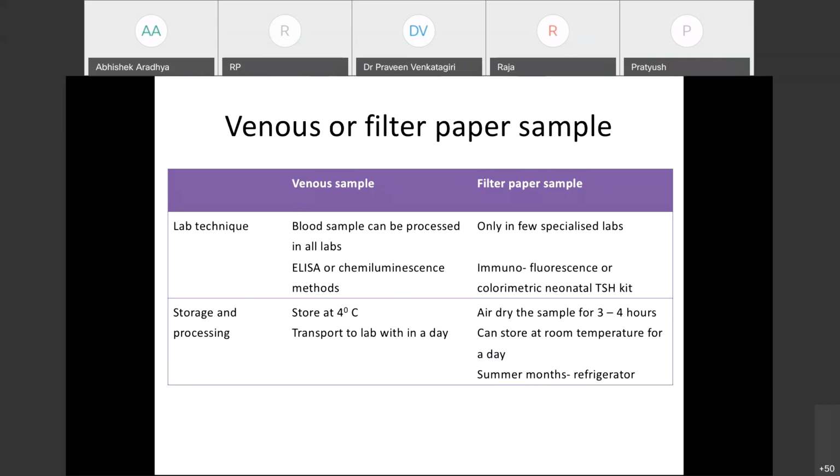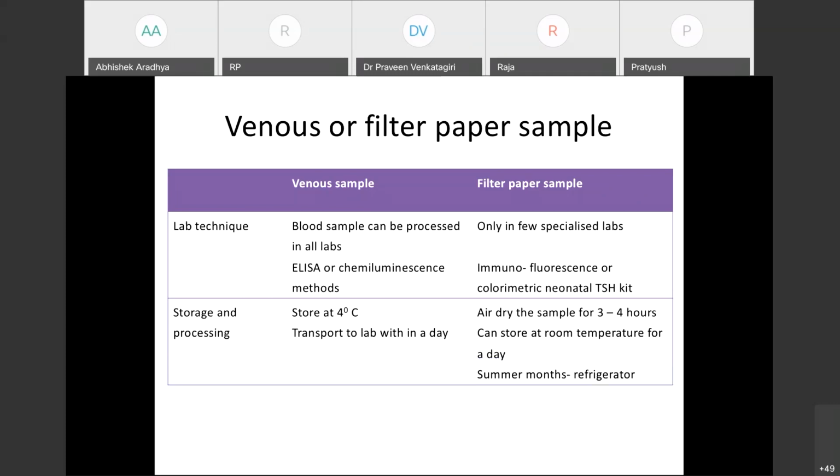So the differences between a venous sample and a filter paper sample. Venous sample usually is large volume, so it can be processed in all the laboratories, and it is usually ELISA or chemiluminescence based methods. And storage has to be appropriate in a refrigerator, and it has to be transported to